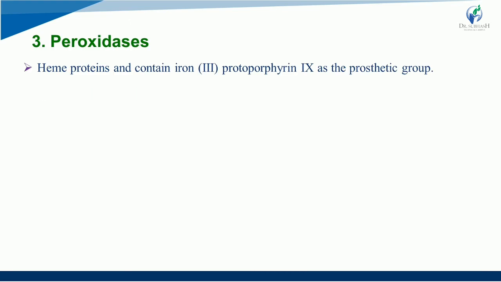Now next, last of this lecture, is peroxidase, a heme protein that contains iron 3 protoporphyrin as the prosthetic group.